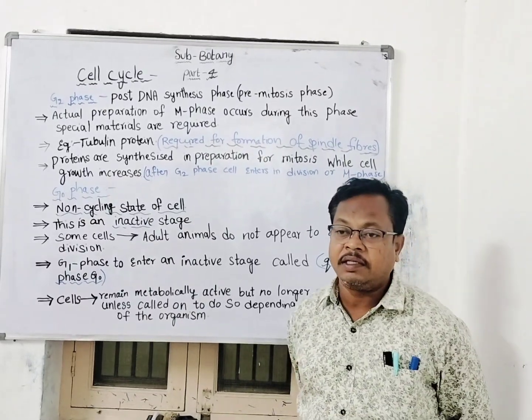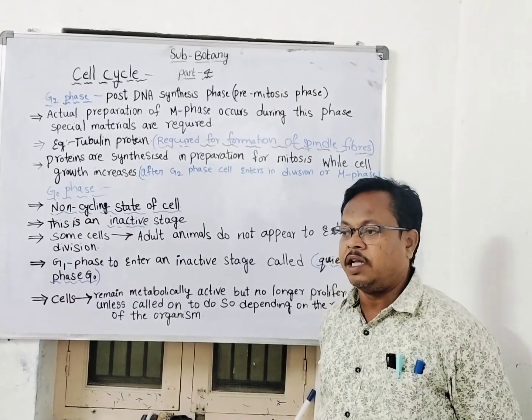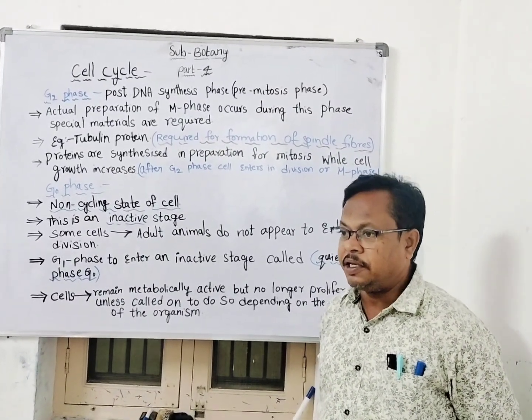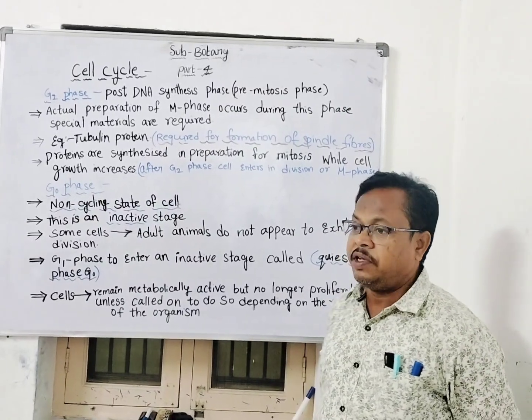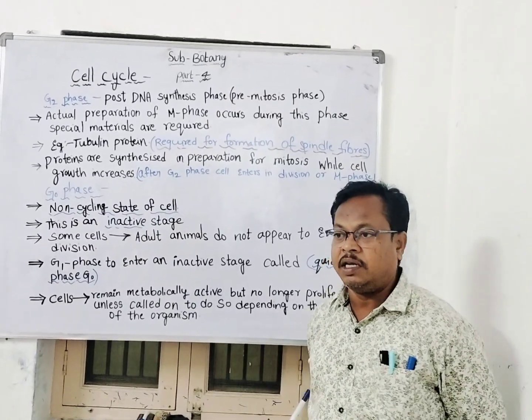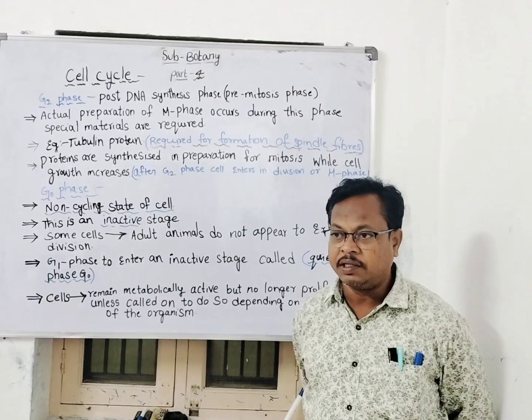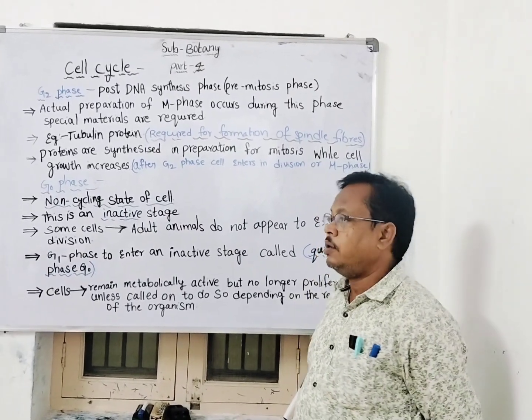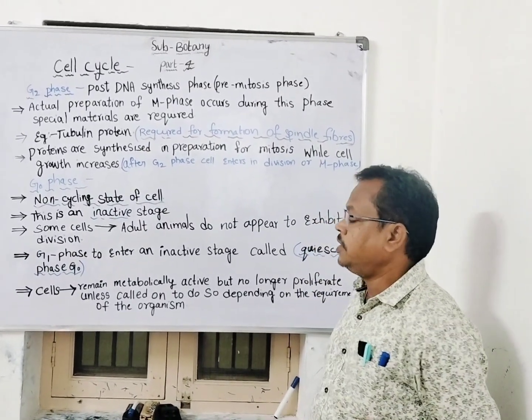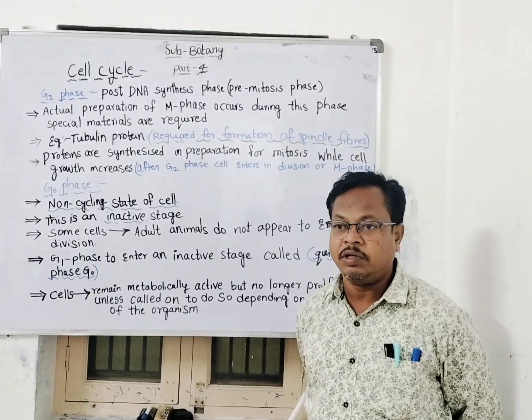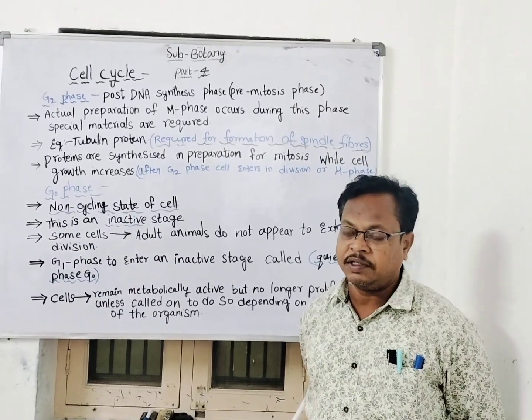In the previous class I had explained to you about the different types of divisions in the cell cycle. Coming to the interphase, I had explained what is meant by interphase, G1 phase, and S phase in part 3 of the cell cycle class. Today, in part 4, we are going to study the G2 phase and G0 phase.